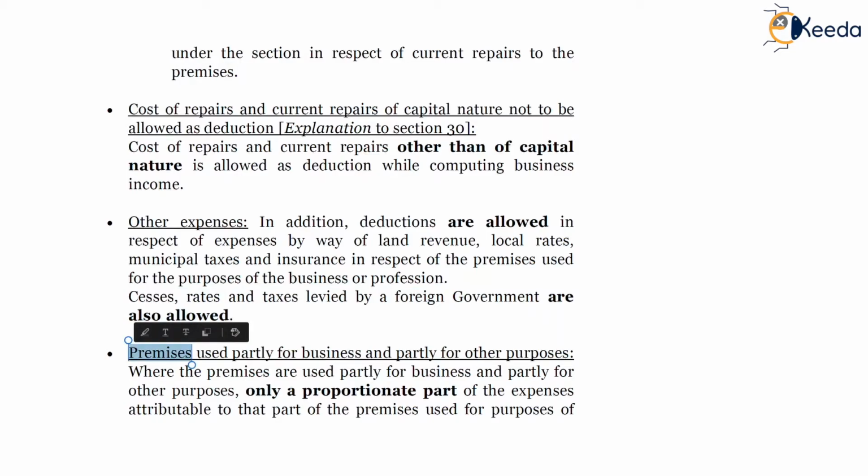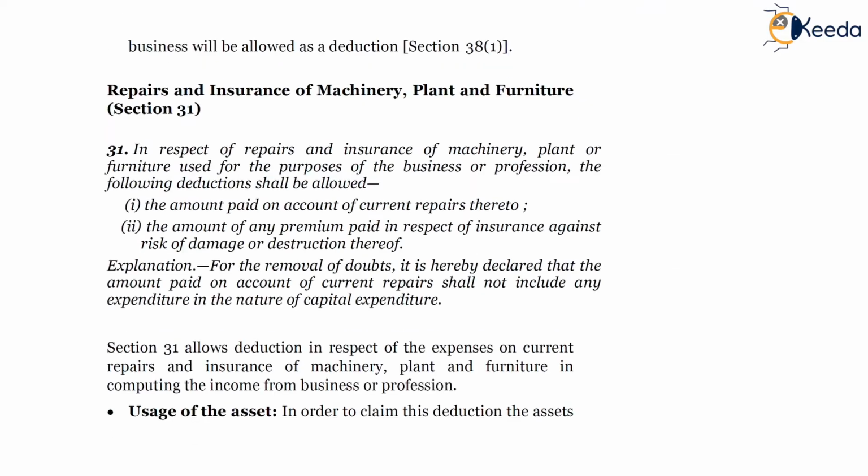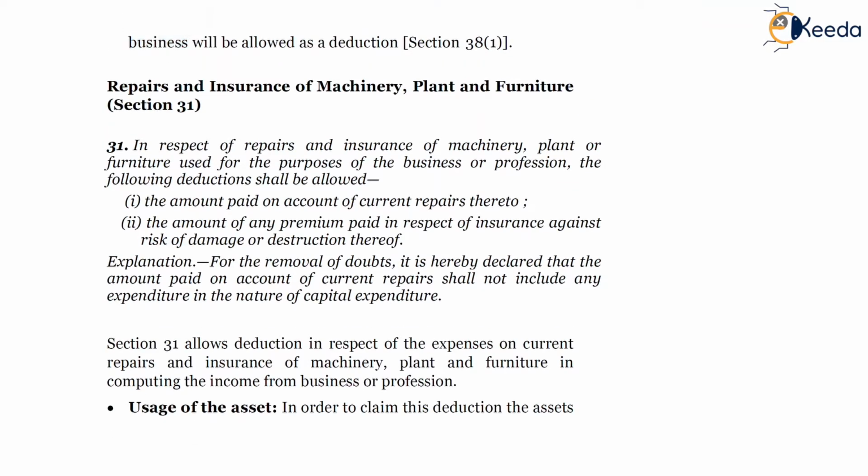Next point, premises used partly for business and partly for other purposes. In those cases, only a proportionate part of the expenses will be allowed as a deduction. So, where the premises are used partly for business and partly for other purposes, only a proportionate part of the expenses attributable to that part of the premises which is used for business will be allowed as deduction as per section 38(1).